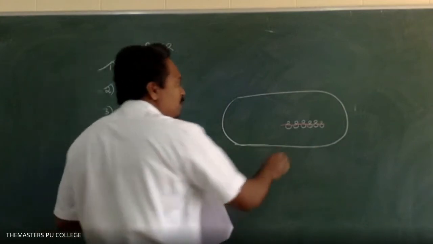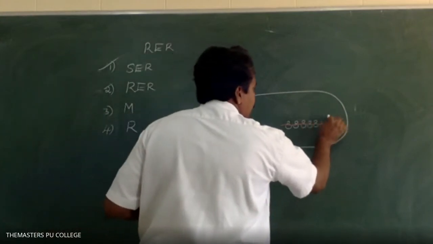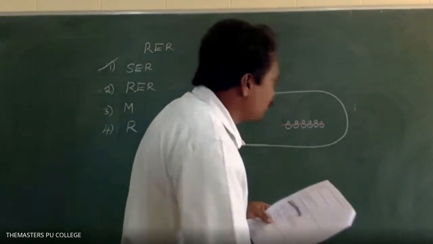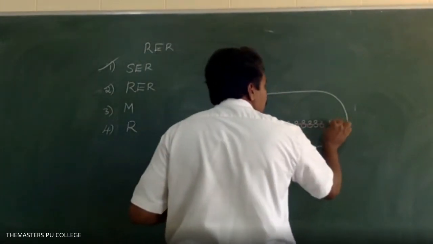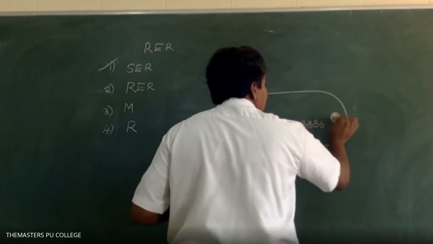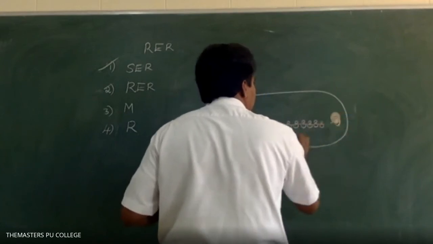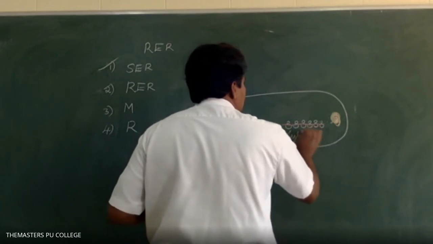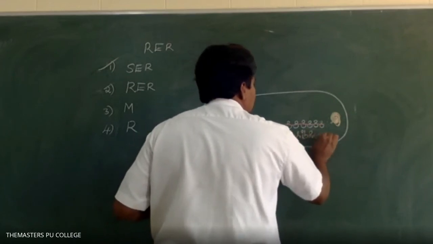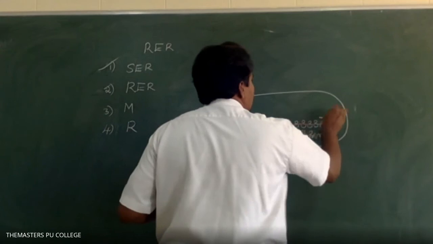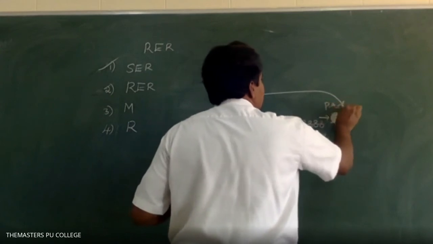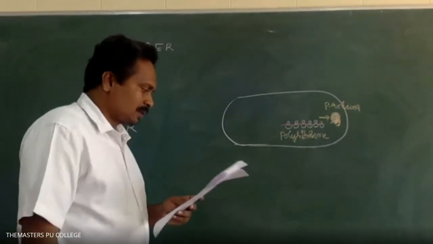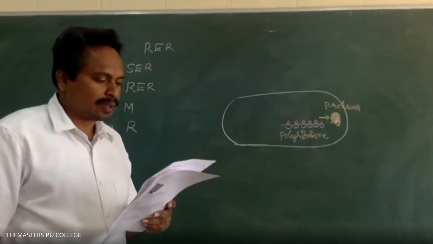What is the function of polyribosome? It is involved in the synthesis of proteins, translating mRNA into proteins. Polyribosome is involved in the synthesis of proteins. What are the given options?